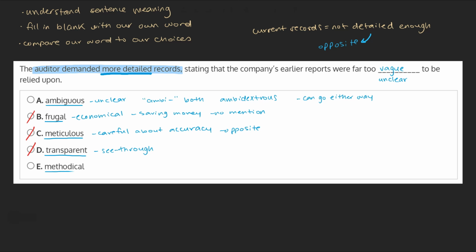And E. Methodical. Similar to meticulous, methodical means worked through step by step. And, similar to meticulous, it's the opposite of what we're looking for, as if the records were methodical, it's likely the auditor wouldn't have demanded they be more detailed. This being the case, we can mark this choice off and mark our original answer, choice A, as our final answer.